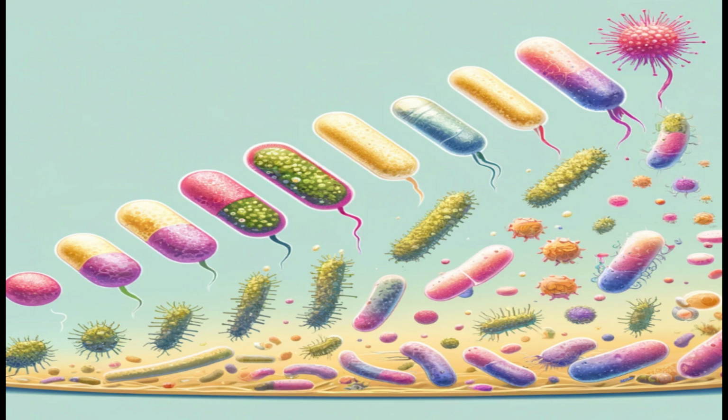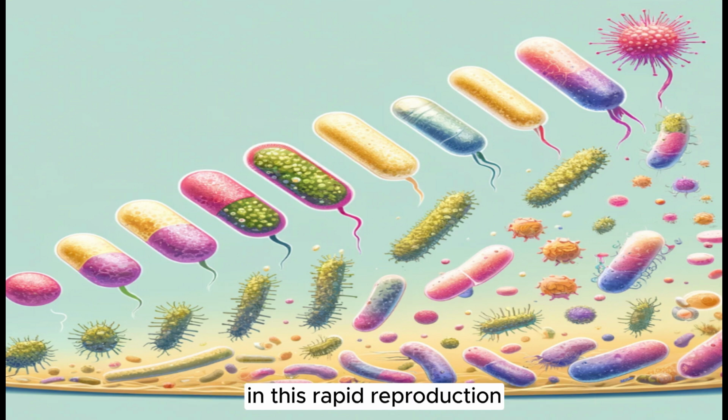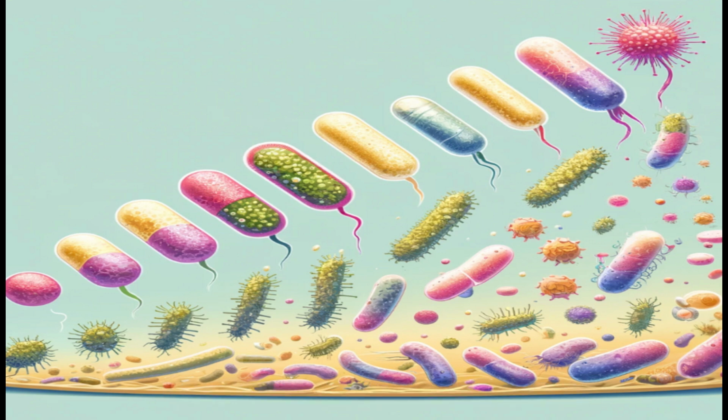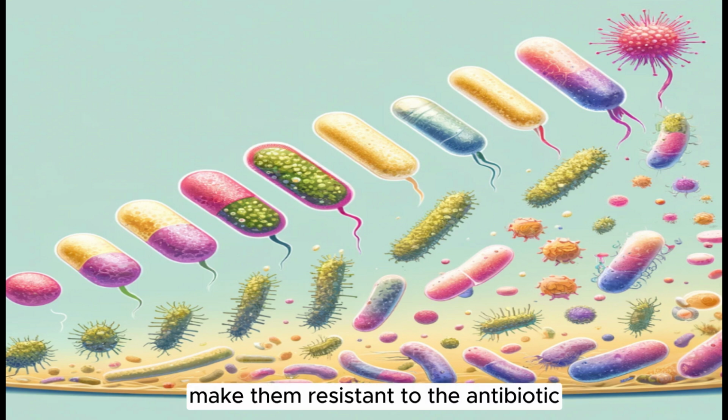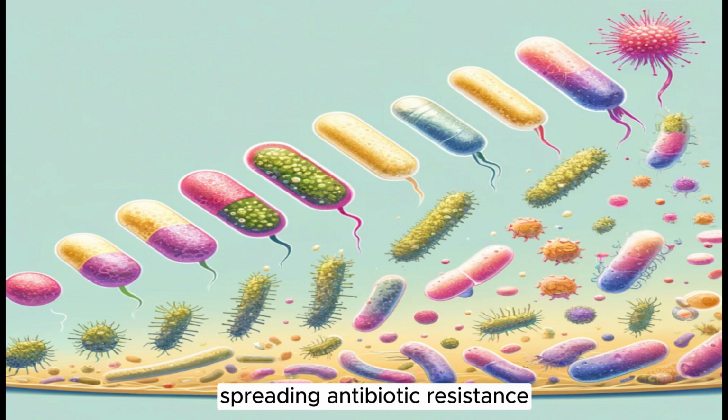For instance, bacteria developing antibiotic resistance is a vivid example of evolution. Bacteria are microorganisms that can reproduce rapidly, and this rapid reproduction leads to more frequent genetic mutations. During the use of antibiotics, some mutations in bacteria make them resistant to the antibiotic. These resistant bacteria survive and reproduce, spreading antibiotic resistance.